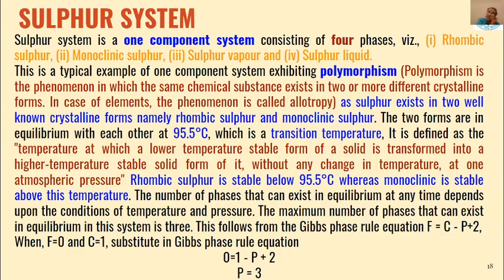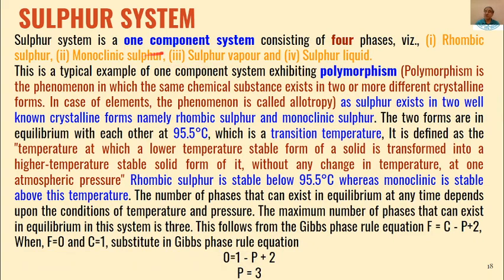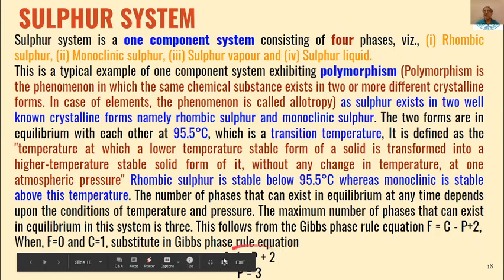So the maximum number of phases which can be present at a time is 3. And in the system we see that there are 4 phases. So in the sulfur system, these 4 phases cannot be present together. At a time there is a possibility of a maximum of 3 phases in the sulfur system.